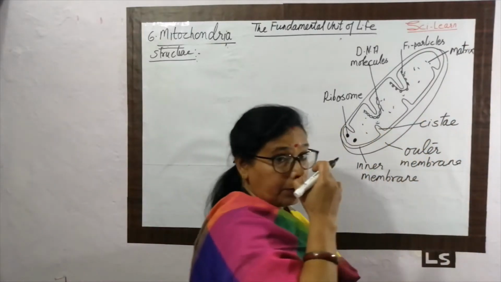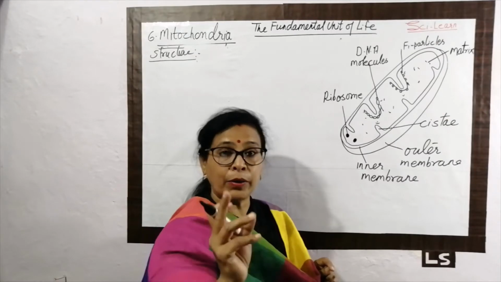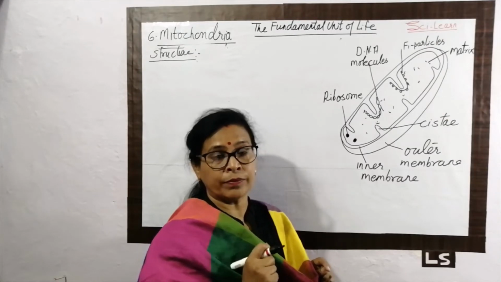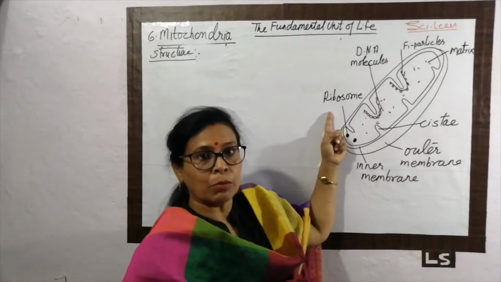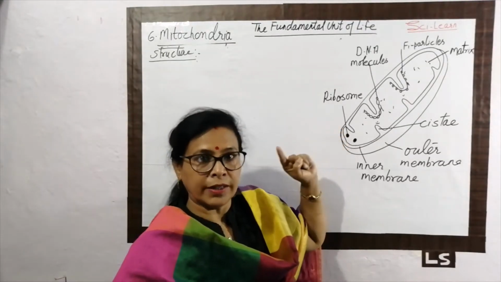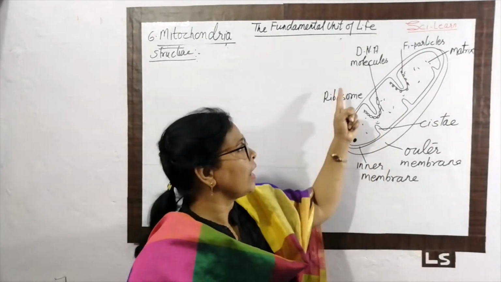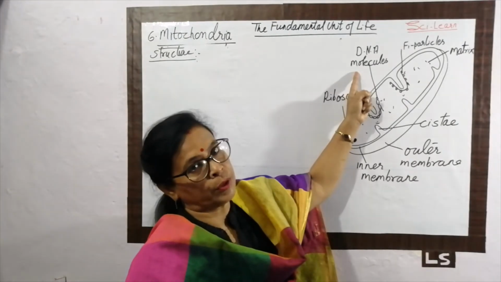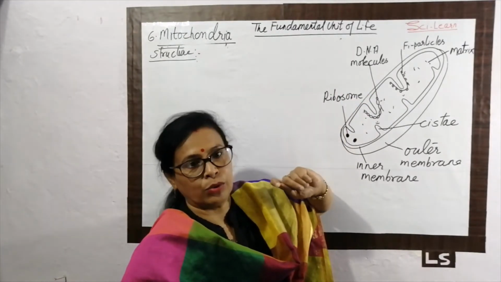Mitochondria consists of a DNA molecule. It means it has genetic material, and it also consists of ribosomes. Ribosome is the protein factory of the cell. It means if needed, mitochondria is able to synthesize protein, and nuclear material is also present in the mitochondria. This is a peculiar characteristic of the mitochondria.